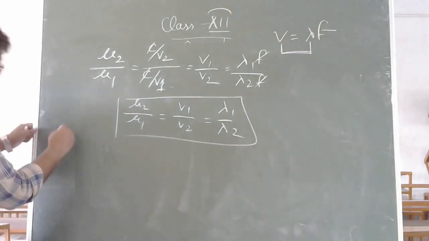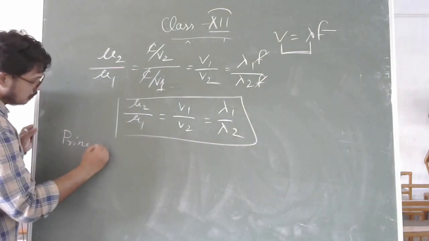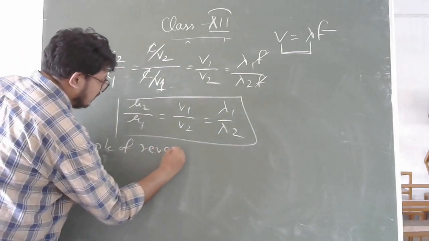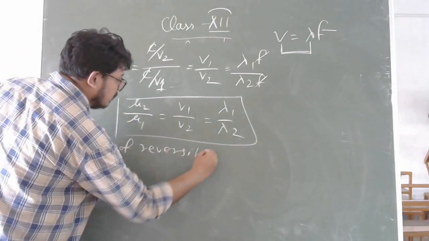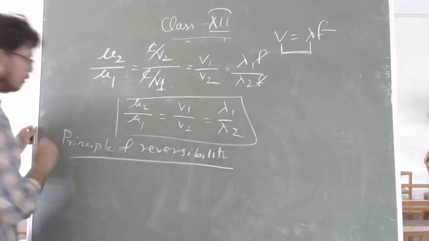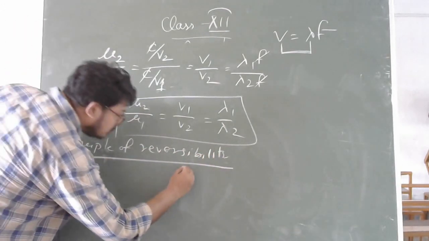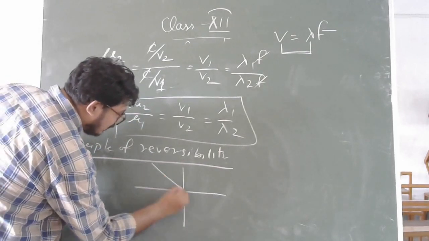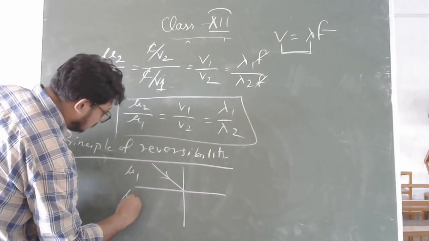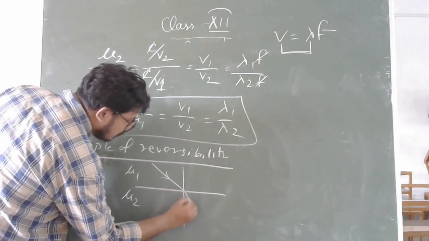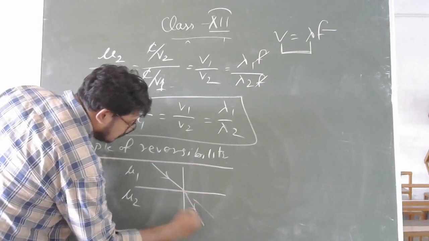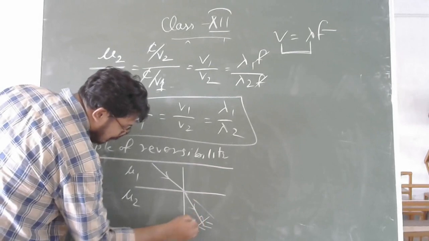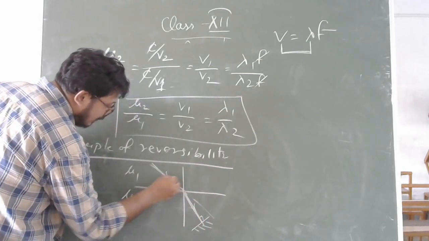Another is the principle of reversibility. What is the principle of reversibility? If light comes from one medium to another medium, and if you keep a mirror perpendicularly, the same path it will follow and it will go back.